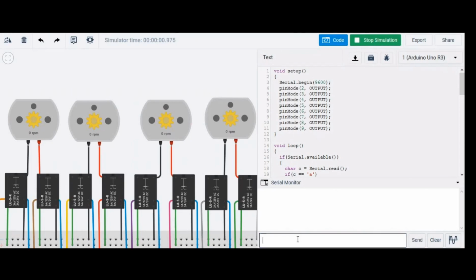When we give the instruction A, the first 2 motors, which are for movement, rotate anti-clockwise, that is, the robot moves left. When we give the instruction B, the first 2 motors rotate clockwise, that is, the robot moves to the right. When we give the instruction D, the first 2 motors stop, that is, the robot stops at its place. When we give the instruction E, the 3rd motor, which is for angle change, moves anti-clockwise, that is, right to left. When we give the instruction F, the 3rd motor rotates clockwise, that is, left to right.